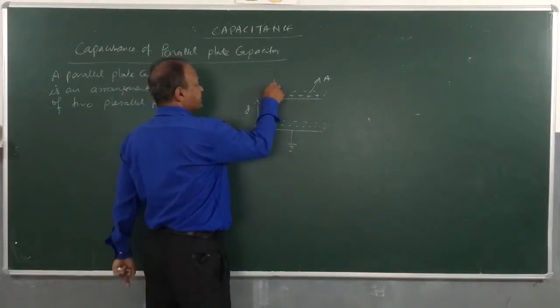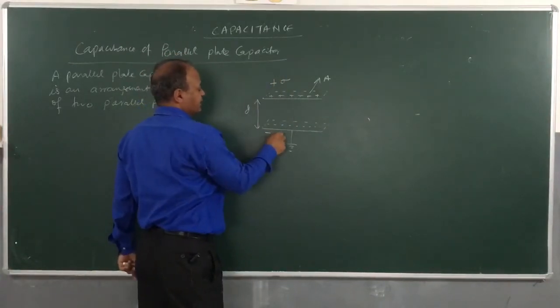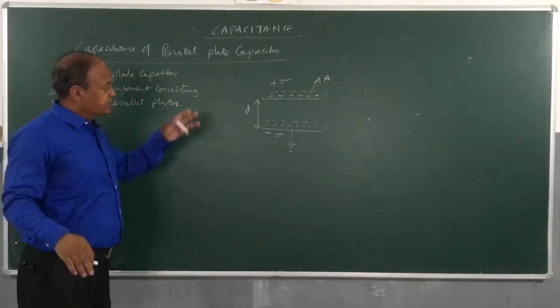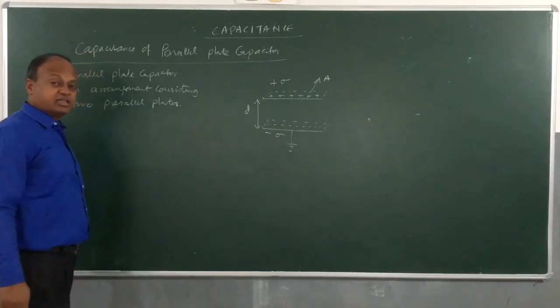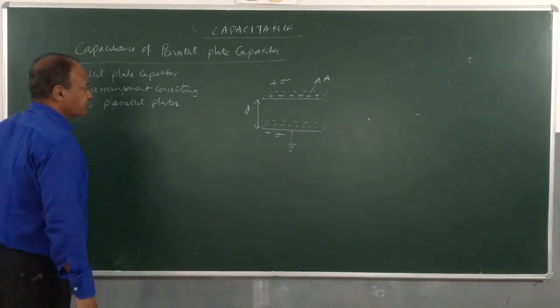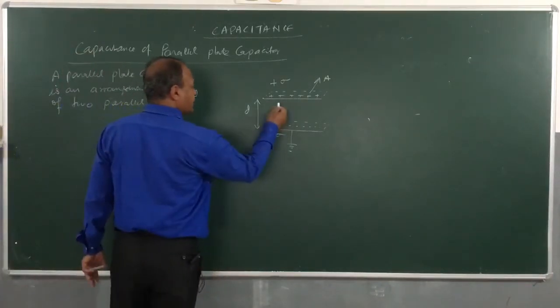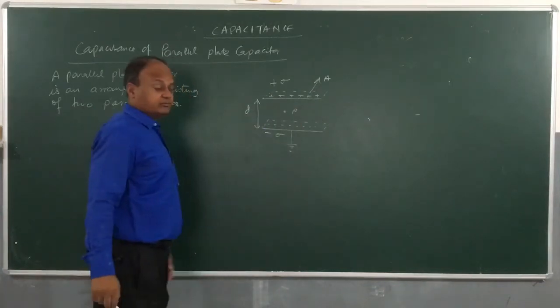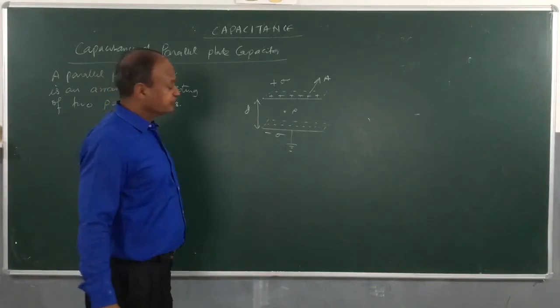If the surface density of charge of the upper plate is plus sigma, then the lower plate will be how much? Minus sigma, because they have equal surface areas, equal surface density of charge, and equal charges on each of the plates. Now let's choose any point between them. Suppose P is a point between the two plates.